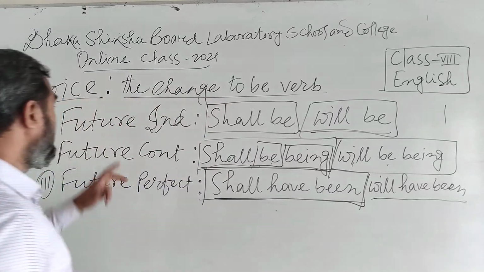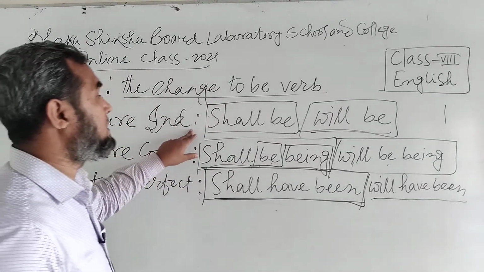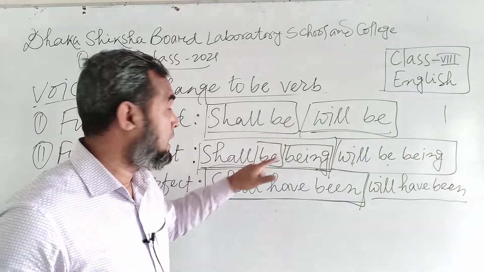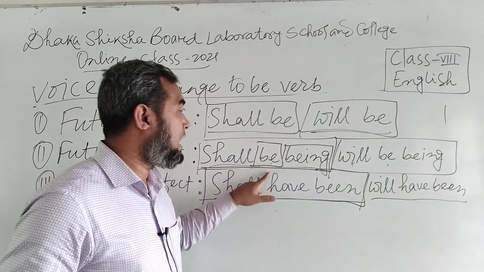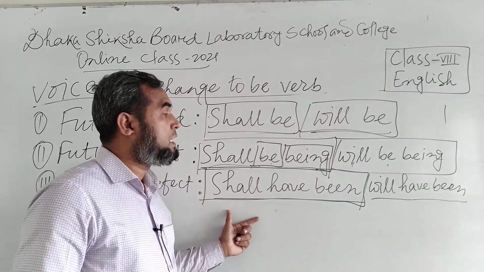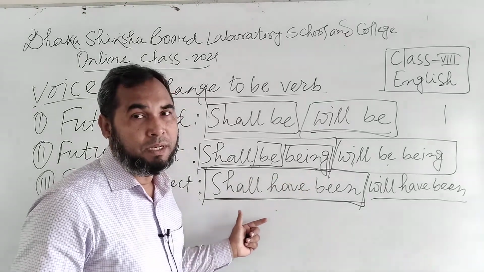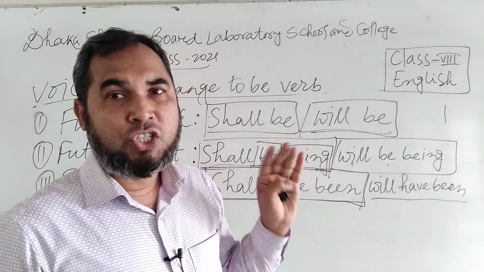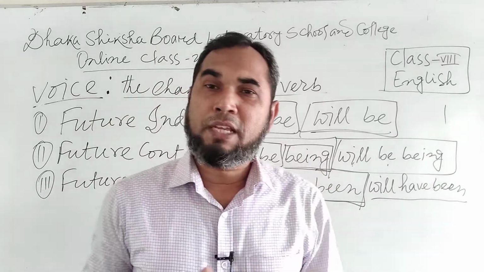Okay? So therefore in future tense we have, in future indefinite tense, shall be, will be. In future continuous shall be being, will be being, and in future perfect shall have been, will have been. Okay? These are the 9 kinds of change of to be verb in passive form.